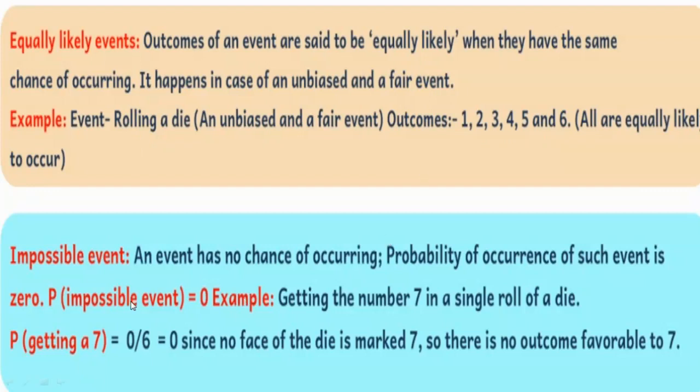What is an impossible event then? An impossible event is one that doesn't have any chance of occurring. For example, getting number 7 in a single roll of a die is quite impossible. There will be no outcome favorable to 7. That is called an impossible event.